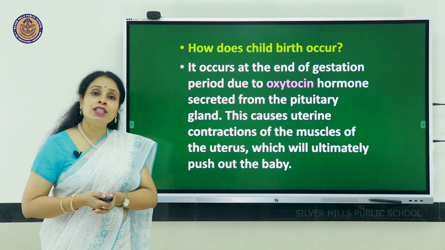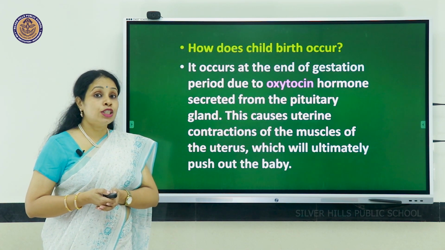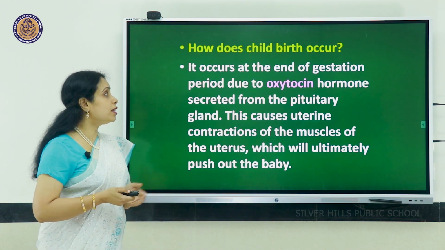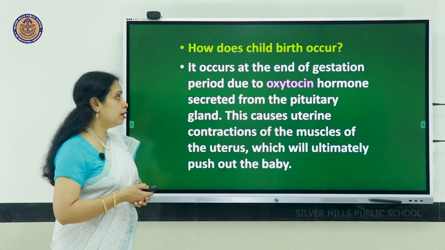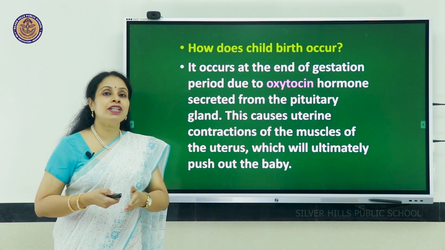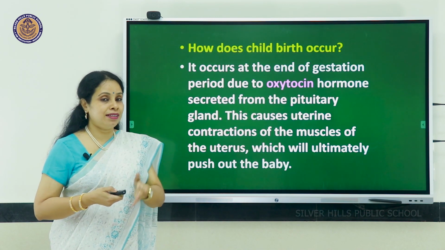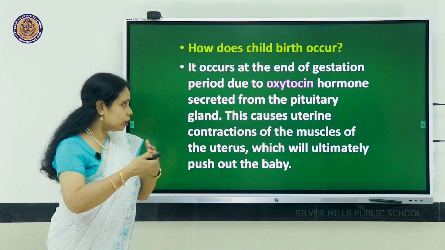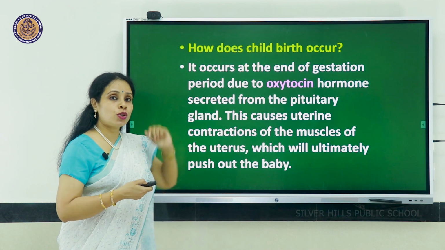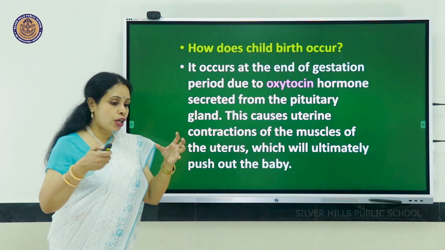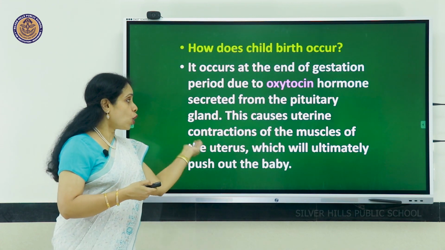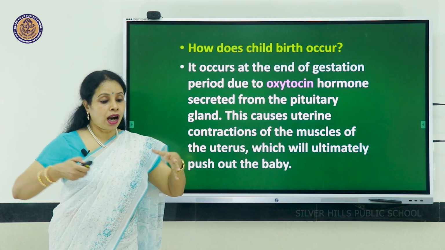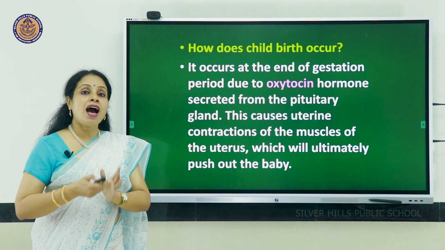How does childbirth occur? It occurs because of a hormone called oxytocin or the birth hormone, which is secreted from the pituitary gland under the brain of the mother. So this hormone, oxytocin, will cause uterine contractions, which will become stronger later on, ultimately pushing the baby out.